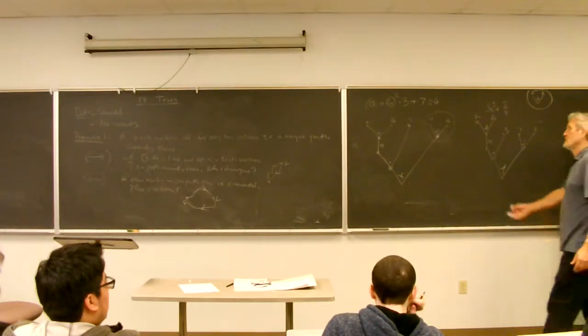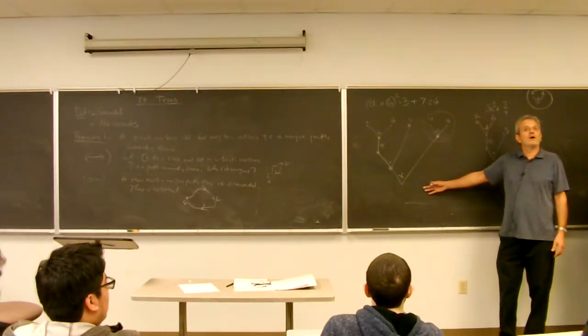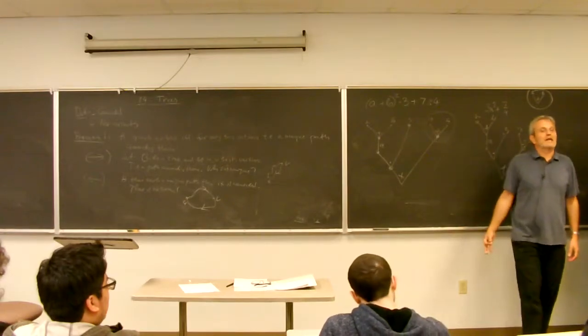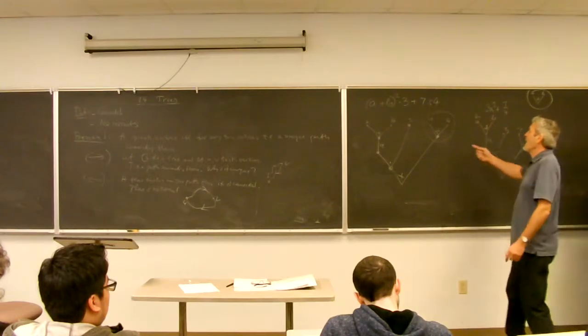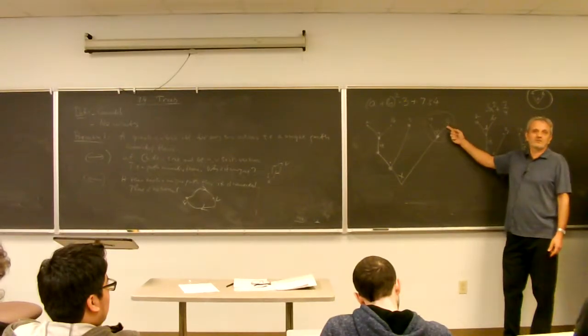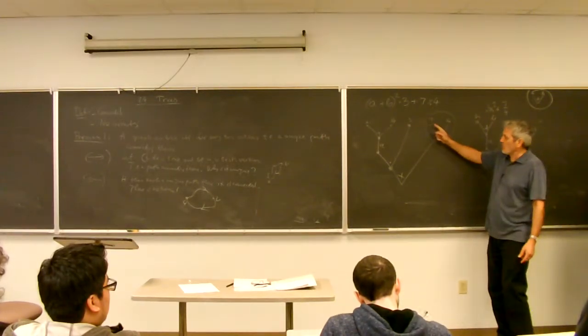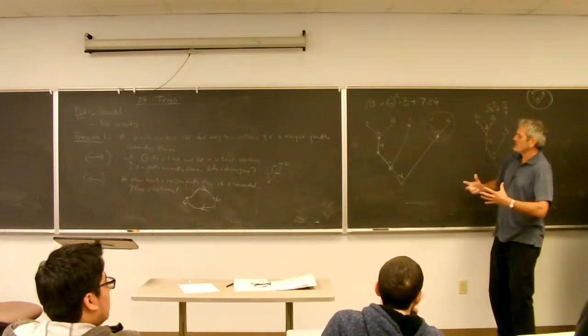And by the way, is this a tree, yes or no? Yes, actually, and that's why trees are so important for all kinds of applications, because each member has only one history.